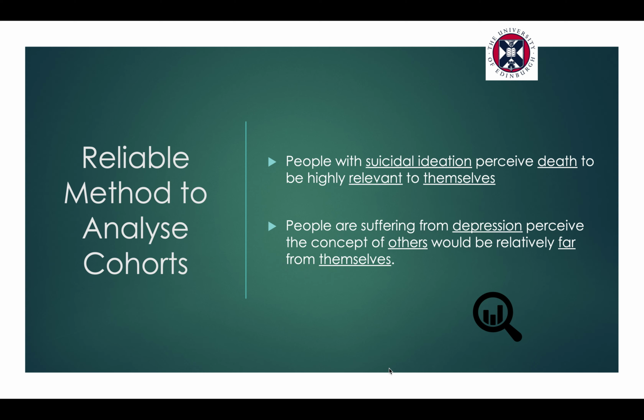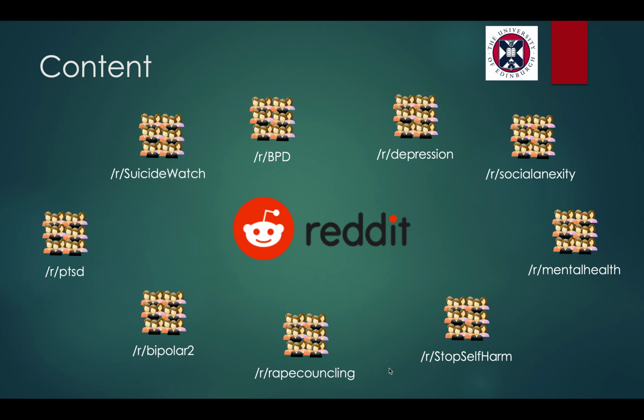We verify such a method by proving two hypotheses. First, for people with suicidal ideation, we want to verify that people would perceive death to be highly related to themselves. Second, for people who are suffering from depression, they would perceive the concept of others to be relatively far away from themselves. We use textual content from subreddits.